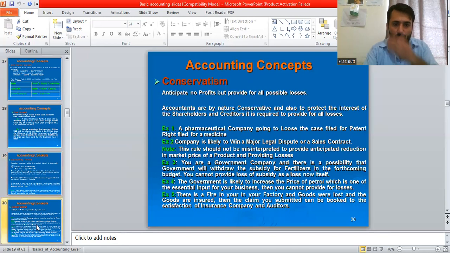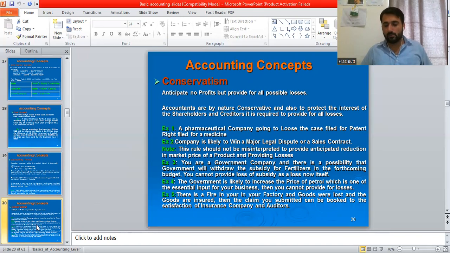Okay, let's move to slide number 20. Conservatism. Conservatism is basically a mindset of accountants. It says that you also need to consider the losses.